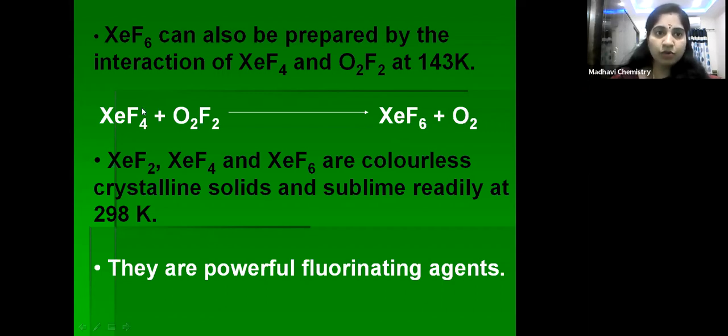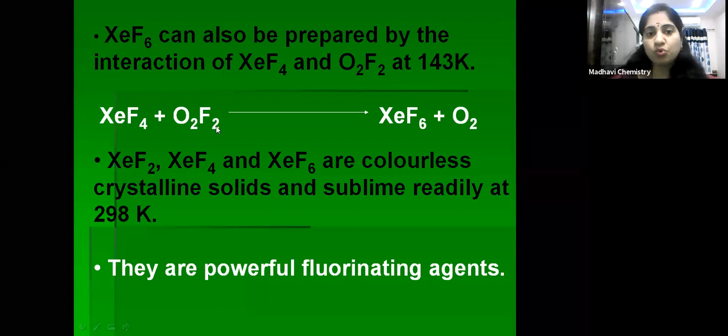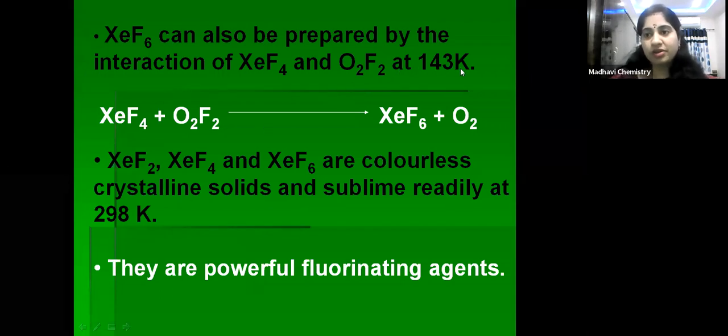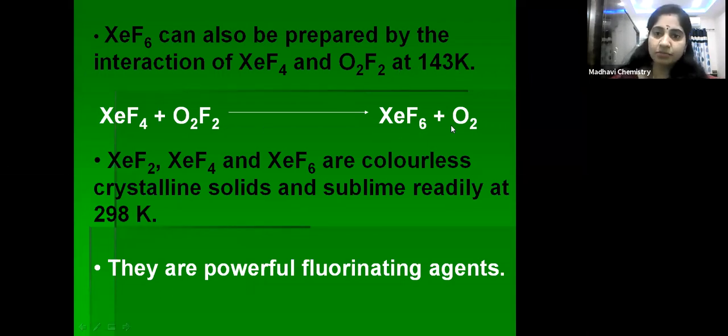So not only by simply combining Xe and F2 is XeF6 formed, but this method is also used to prepare XeF6. So XeF4, xenon tetrafluoride, reacting with O2F2 at 143 Kelvin gives XeF6 plus O2.